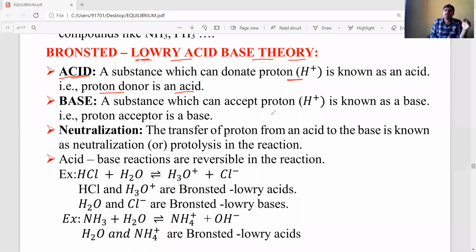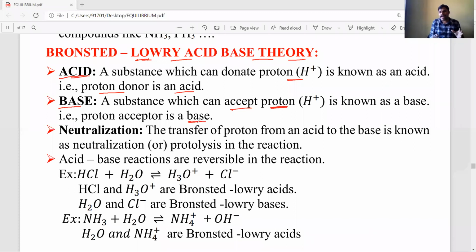According to this theory, what is base? According to Bronsted-Lowry acid base theory, the base definition is the substance which can accept a proton. One substance is donating a proton, another substance is accepting a proton. Proton acceptor is called a base.